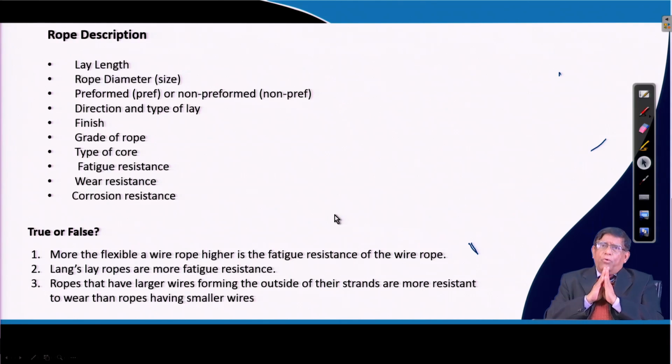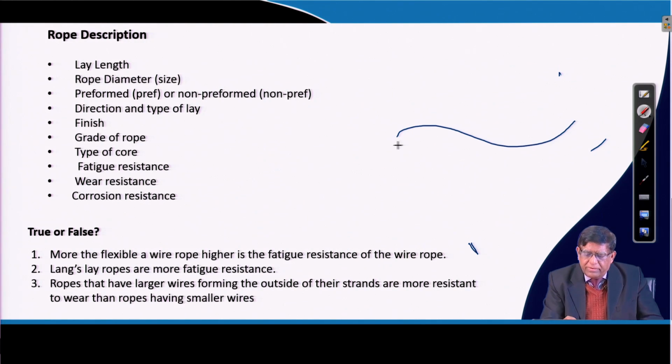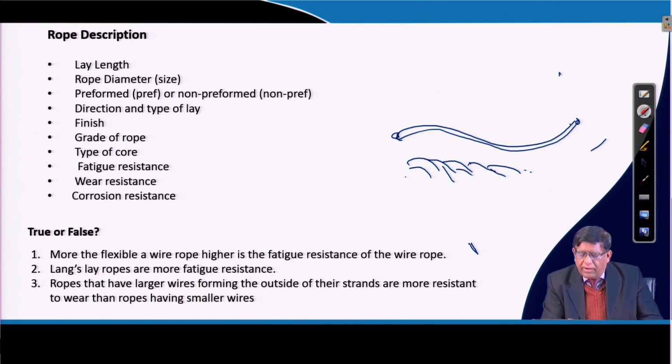So, when you go for designing a wire rope for a particular purpose, you need to calculate the lay length. Lay length means, suppose one wire goes around like this, from one point to the same point again, you can see the same wire coming back over here. This distance, just like a wavelength, is called the lay length.